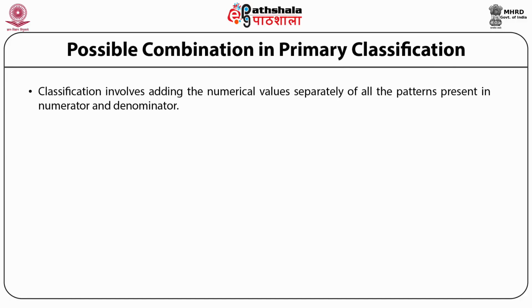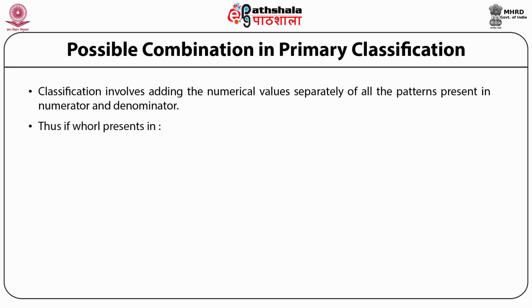Classification involves adding the numerical values separately of all the patterns present in the numerator and denominator. Then a unit value is added to both the numerator and denominator. This is done to record the file of a person who has loop patterns in all 10 fingers.